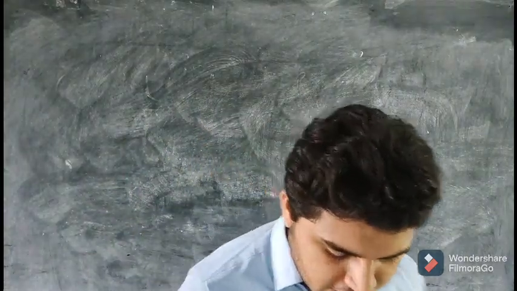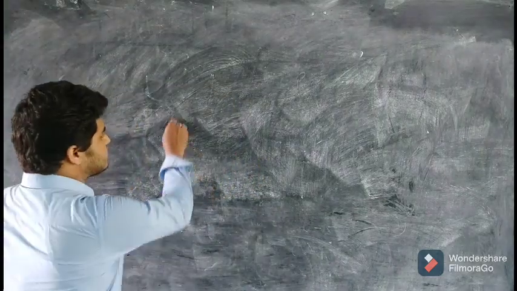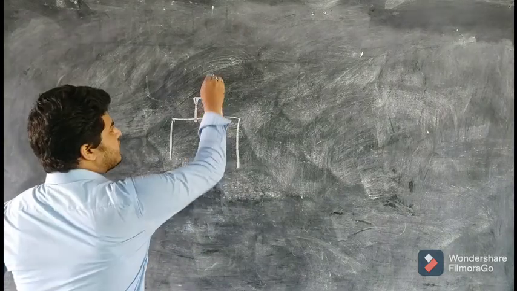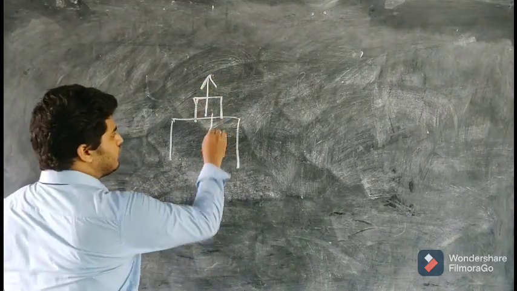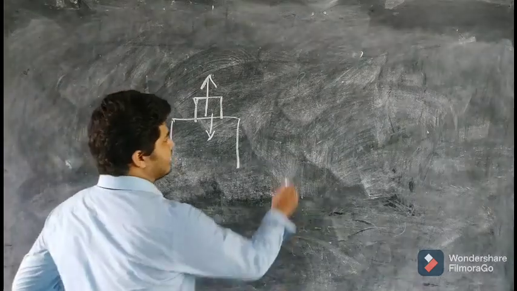Second factor, friction depends on normal reaction. More the normal reaction, greater will be the friction force. If there is an object like this kept on this surface, the normal reaction will be equal to the weight. So in this case, the friction force will be greater.